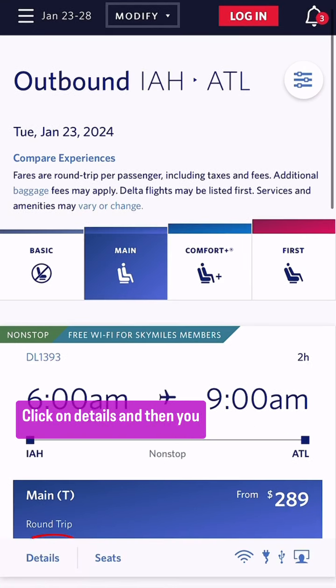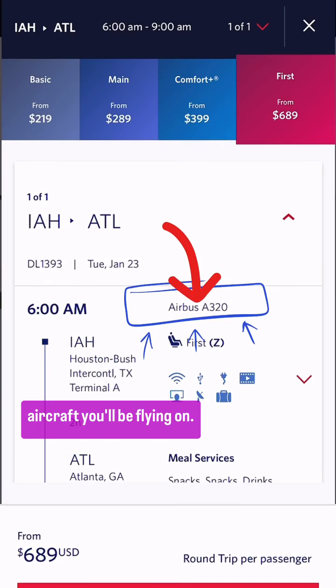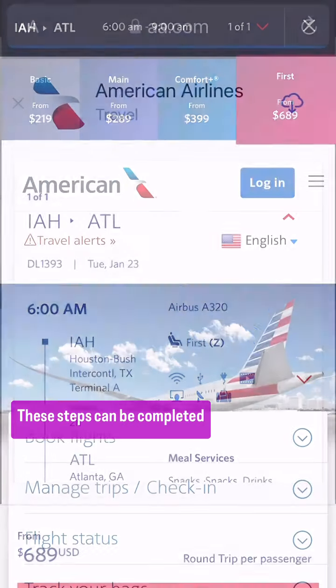Click on details, and then you will see which type of aircraft you'll be flying on. These steps can be completed for every airline.